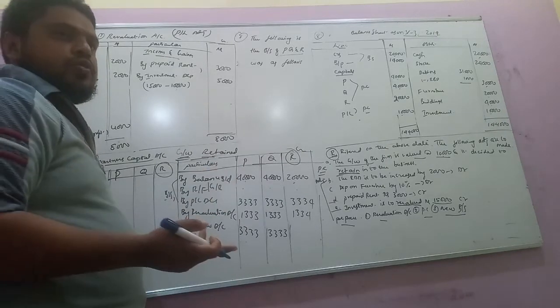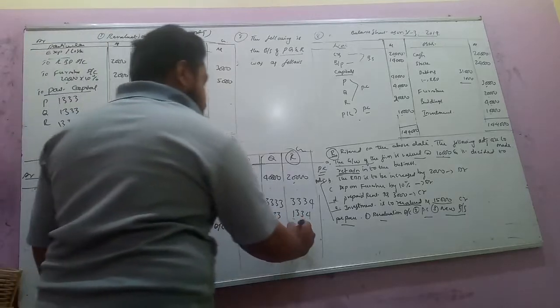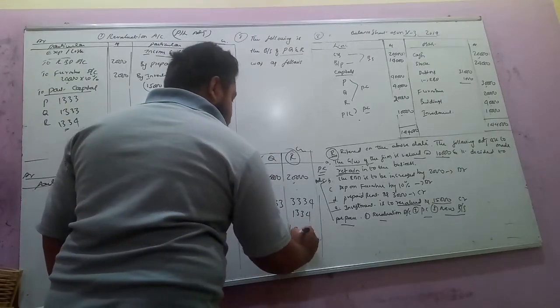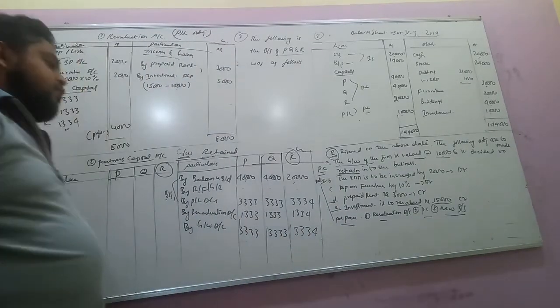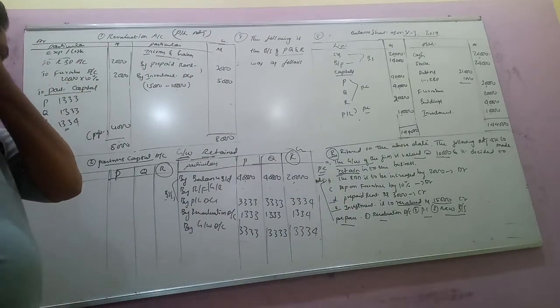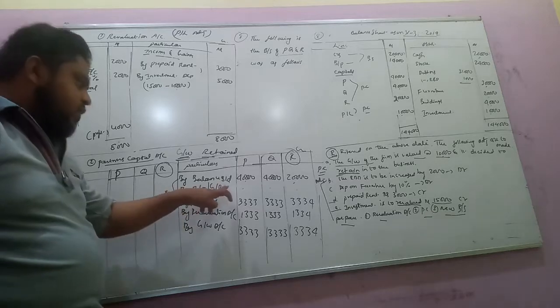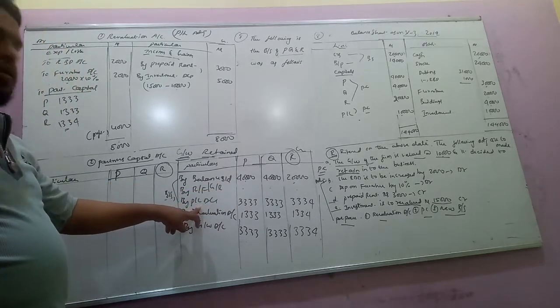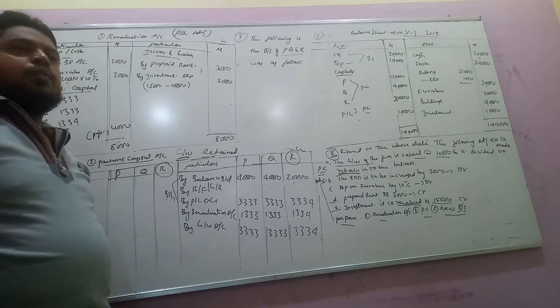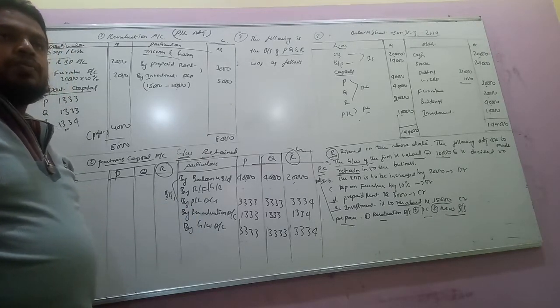Old profit sharing ratio is not given, so equally we have to distribute. So each partner 3,333 and the last partner 3,334. So like this, first capitals, reserve fund, PL account we have to record, and then revaluation account profit and goodwill.